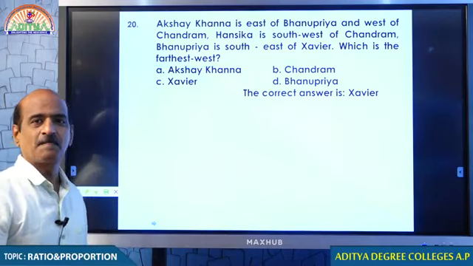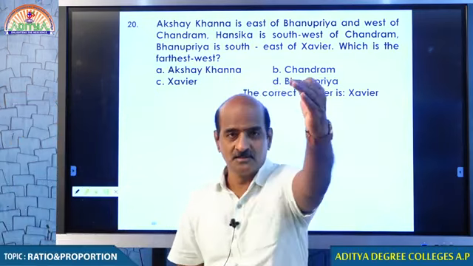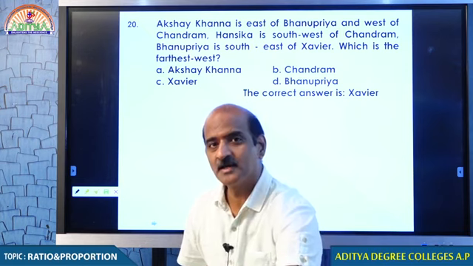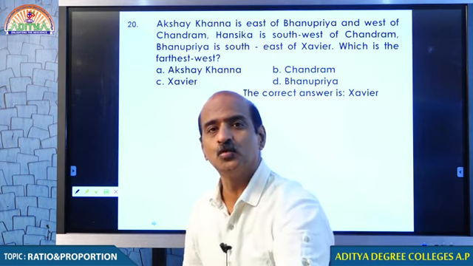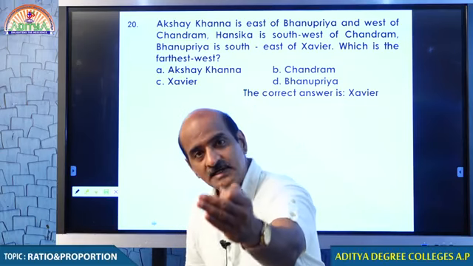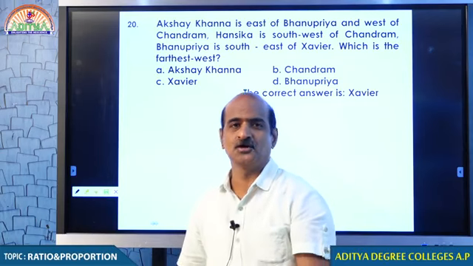When you come down to south, Chennai, after Chennai, you get Kanyakumari. Kanyakumari is the farthest south. All these are in south only, but that is the point we call farthest south.